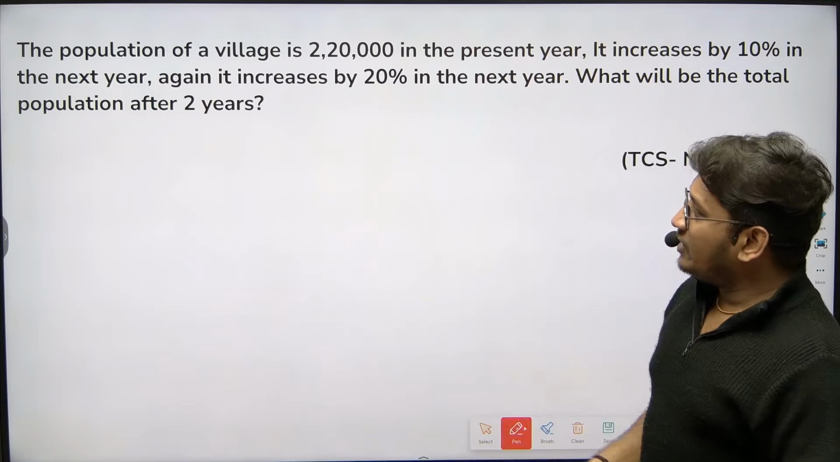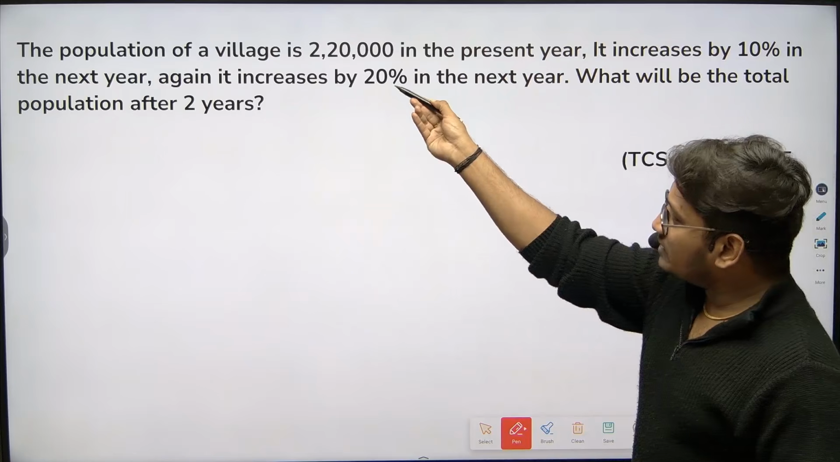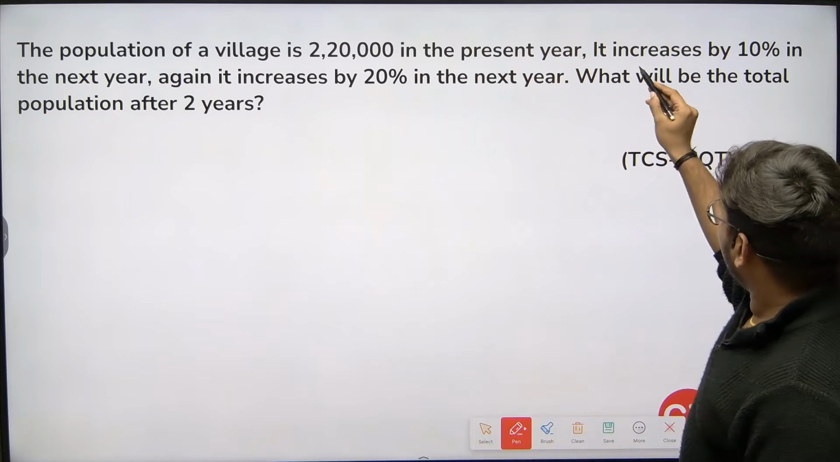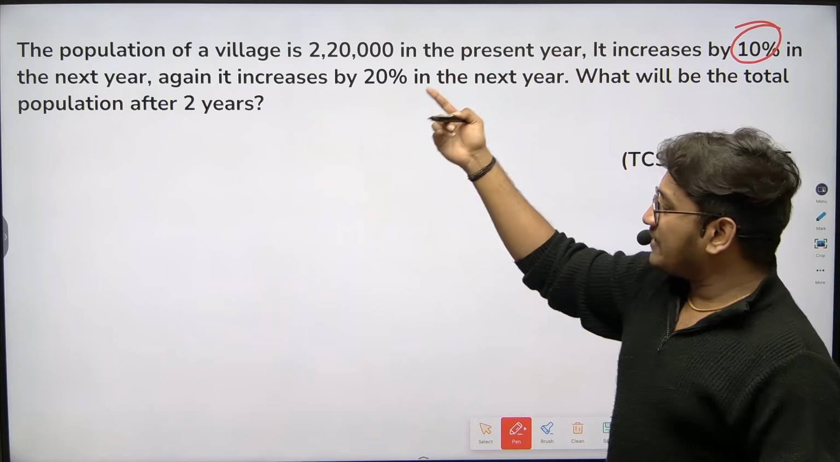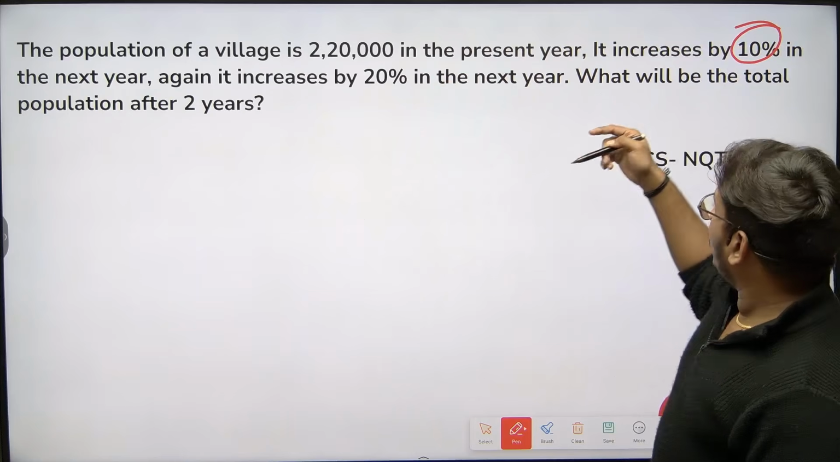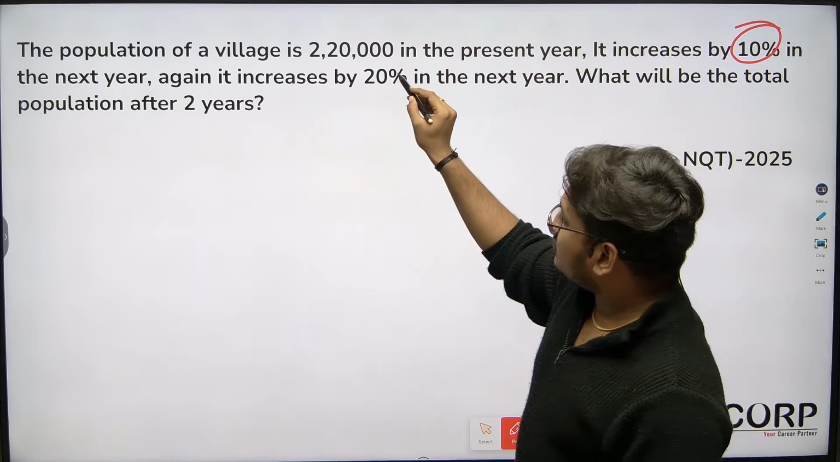The population of a village is 2,20,000 in the present year. It increases by 10% in the next year. Again it increases by 20% in the next year. What will be the total population after 2 years?